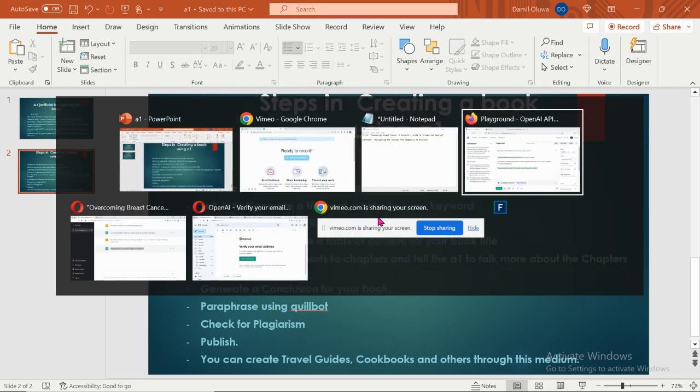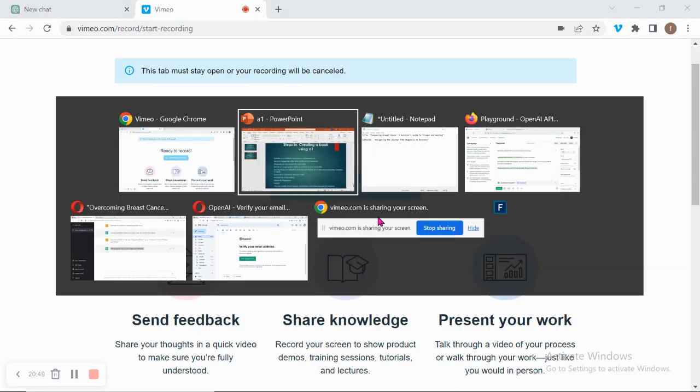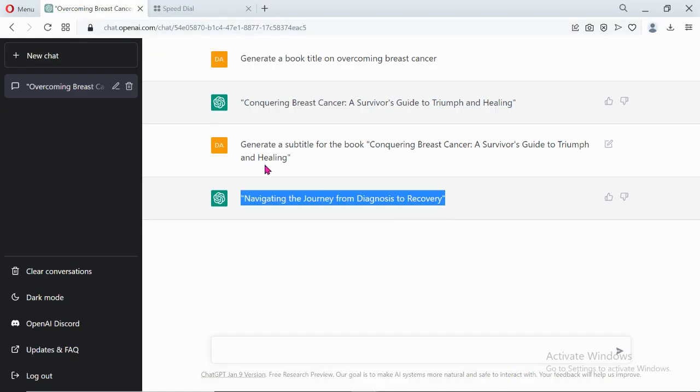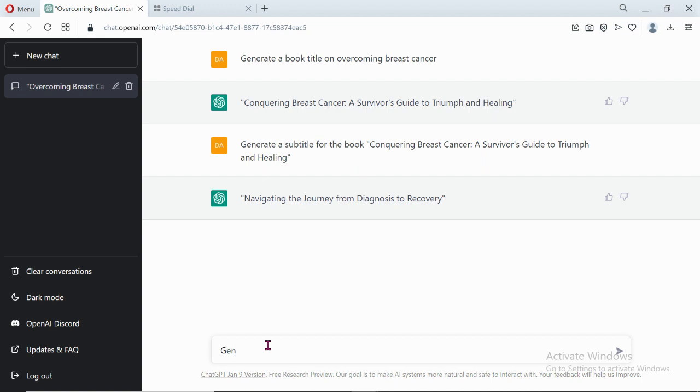Okay, generate an introduction for your book. So just come into your chat box. What was the question again? Generate an introduction for a book on overcoming breast cancer.